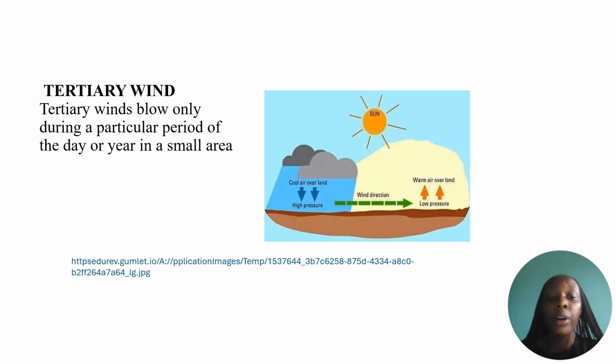I'm going to continue with tertiary wind. Tertiary wind blows only during a particular period of the day or year in a small area. As you see in this image, we have cold air over the land, which is high pressure. As we said on the previous slide, wind moves from high pressure to low pressure. As you see, we have the movement of wind from high pressure, cold air over the land, to low pressure.